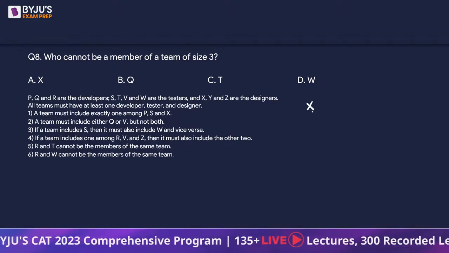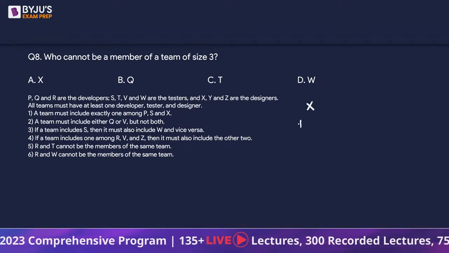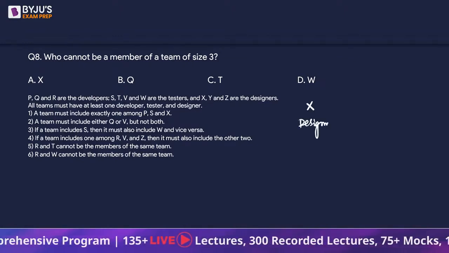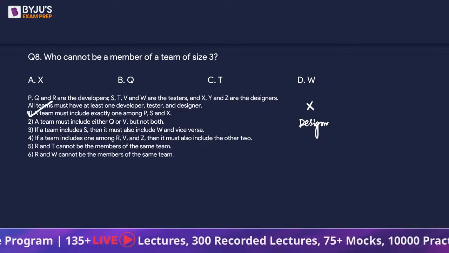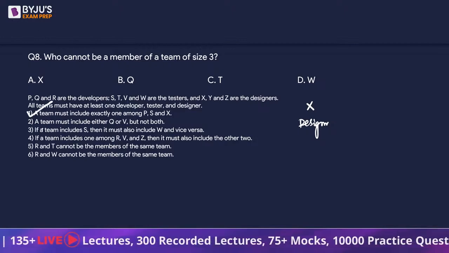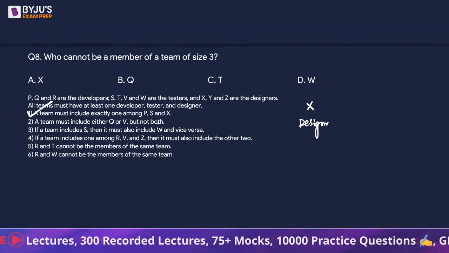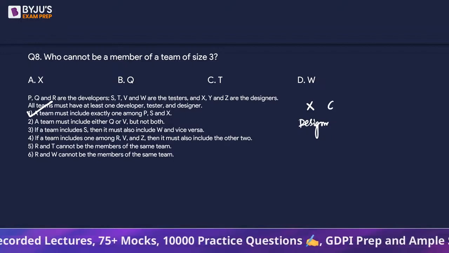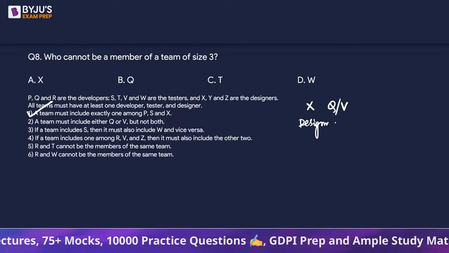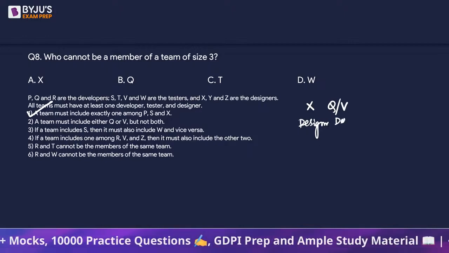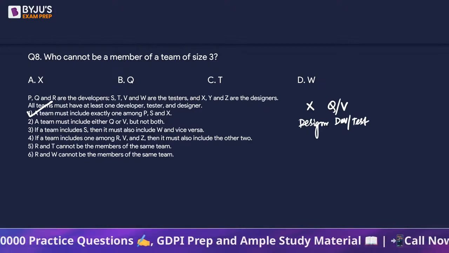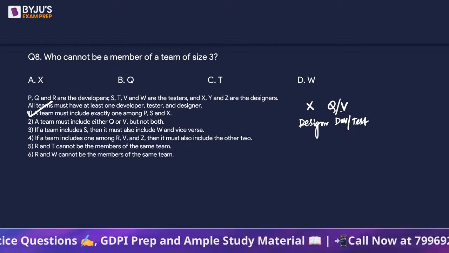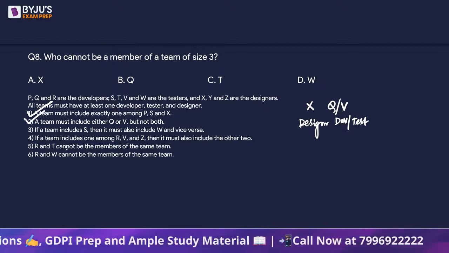So suppose I take an X, that means I have taken a designer. So first statement is done. A team must include Q or V, but not both. Now Q is a developer, V is a tester. So I will put Q or V such that I will have a developer or a tester, whichever is required. So we will have 2 people, done with the second statement.